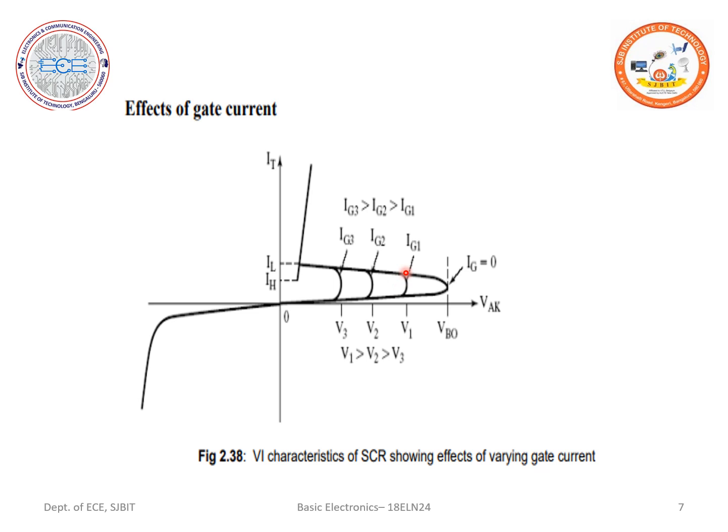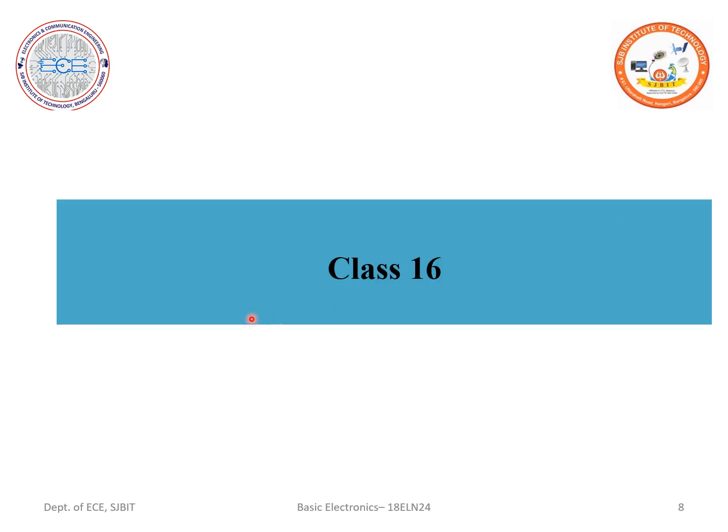What happens with respect to the currents Ig3, Ig2 and Ig1 is the inference from the VI characteristic of the SCR showing the effects of varying the gate current. So this is the characteristic curve of the SCR.